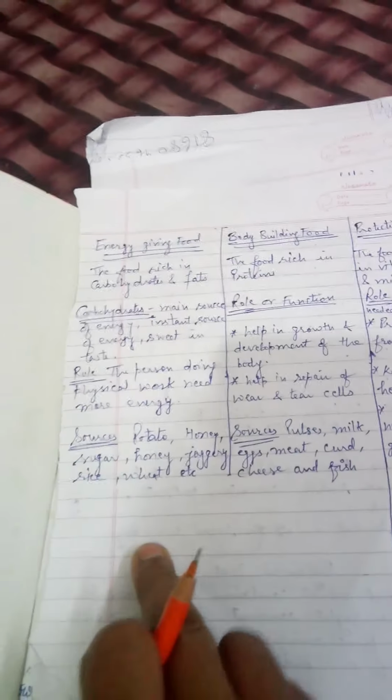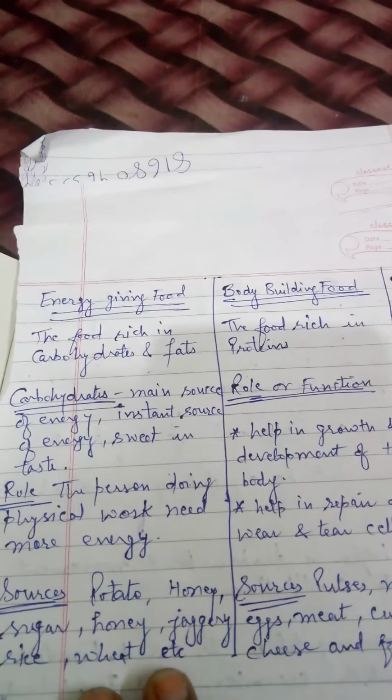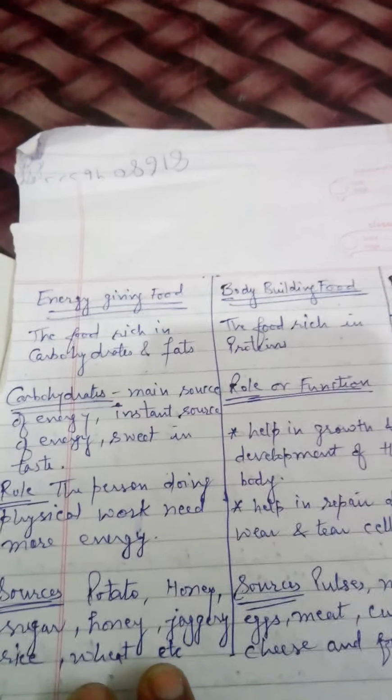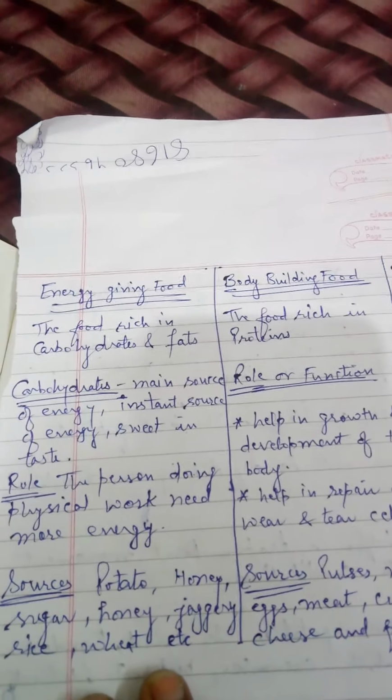The fat is also an energy giving food. The fat also gives us energy, but it doesn't give us energy instantly. It takes time to digest and it takes time to give us energy.